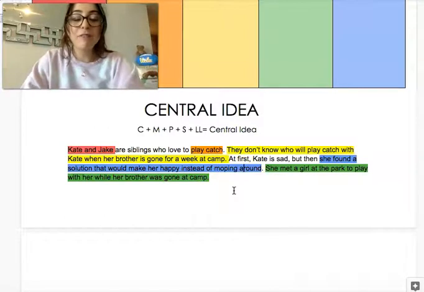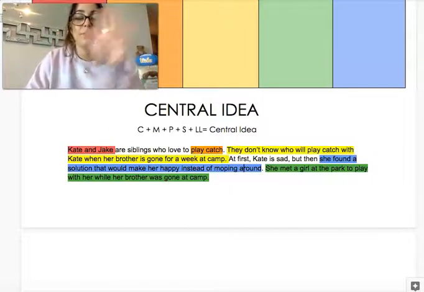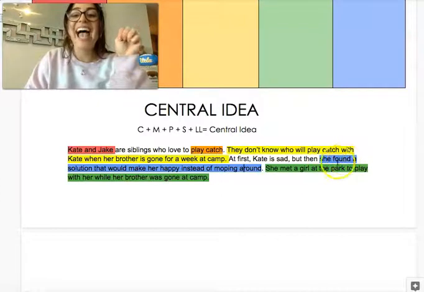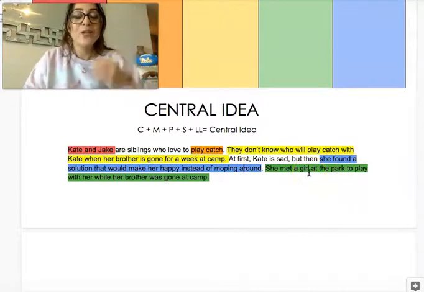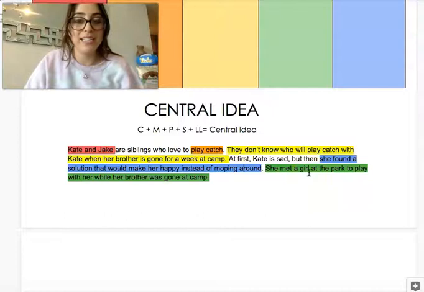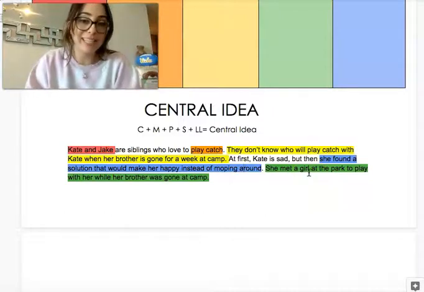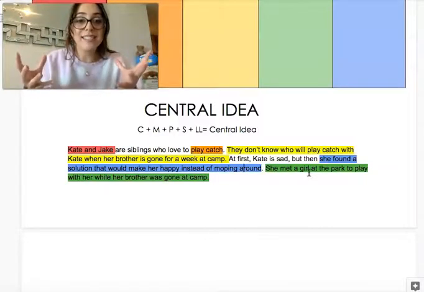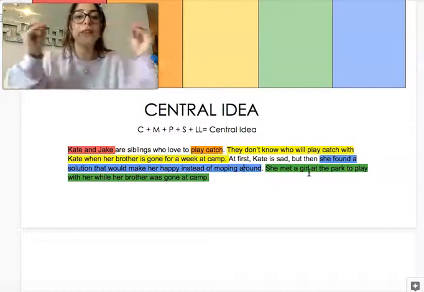Do I have all of my 5 colors? Yes, I have red for characters, orange motivation, yellow problem, blue lesson learned, and green solution. So it wasn't in order in my central idea, but I did include all of my thinking jobs. So I created a good and strong central idea that has all of my thinking jobs.